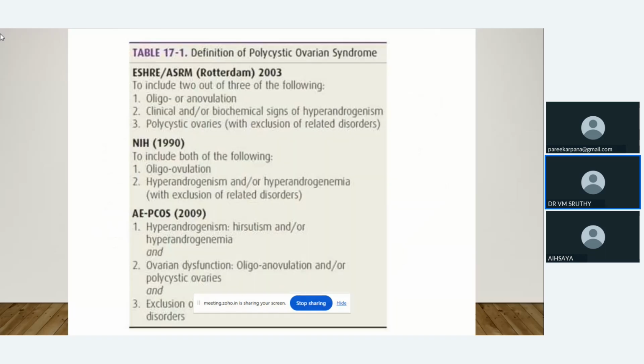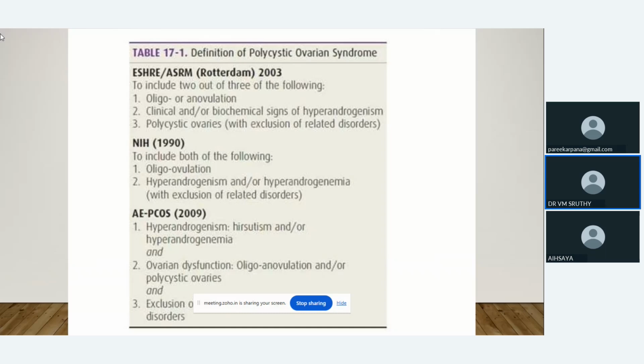According to the Rotterdam definition, it should include many features. Oligo or anovulation: oligo means less in number, and anovulation means complete absence of ovulation.